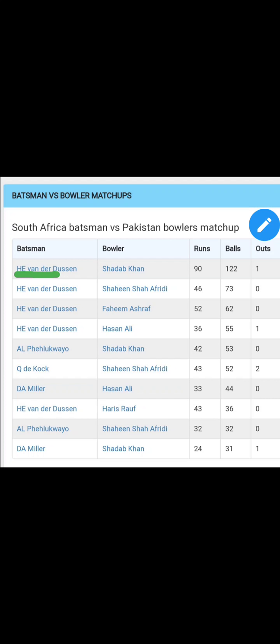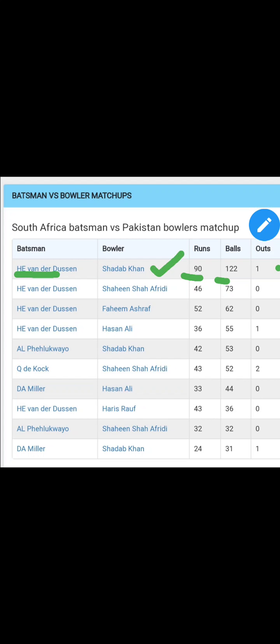So now let's talk about Rassie van der Dussen. In front of bowler Shadab Khan, we can see that in 122 balls, 90 runs, Shadab Khan has got him out one time. Rassie van der Dussen doesn't struggle too much in front of Shadab Khan, but you can look after him, Shadab Khan. I have told you once again that Shadab Khan will be important in the second innings.